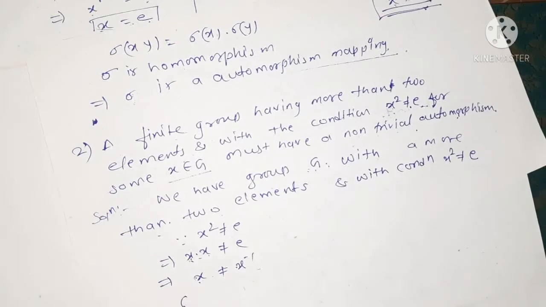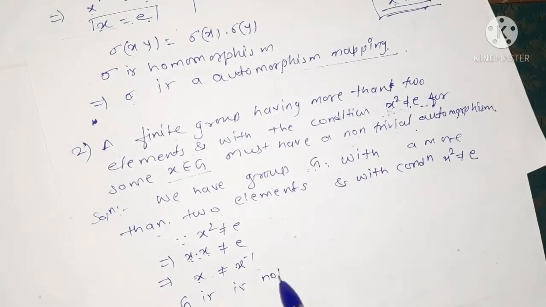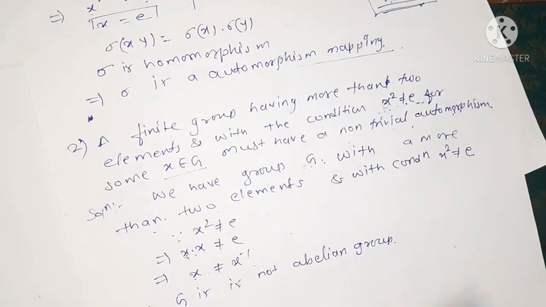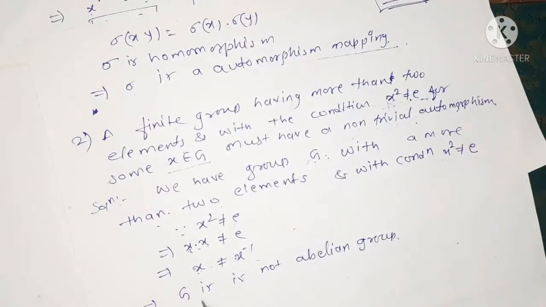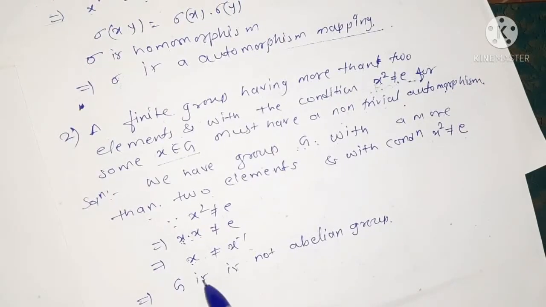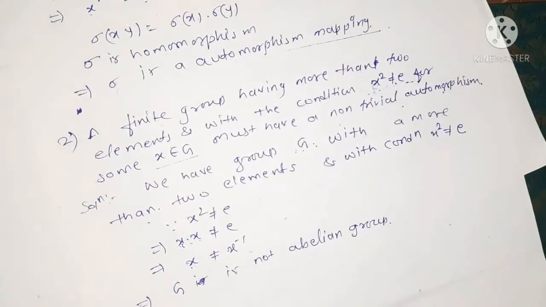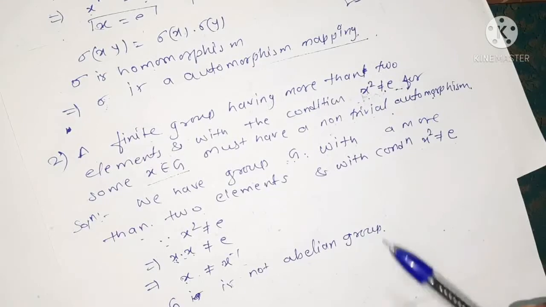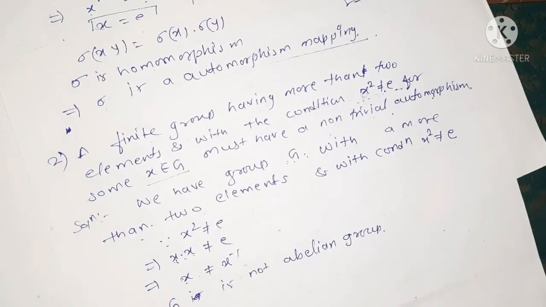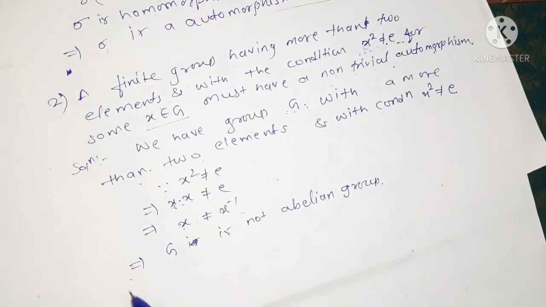What this implies is that G is not an abelian group, because we can show that if all the elements satisfy x equals x inverse, then it is an abelian group. So if this condition is not satisfied, then G is not abelian. We prove this theorem for two cases, when G is an abelian group and when G is a non-abelian group. Firstly we prove this.